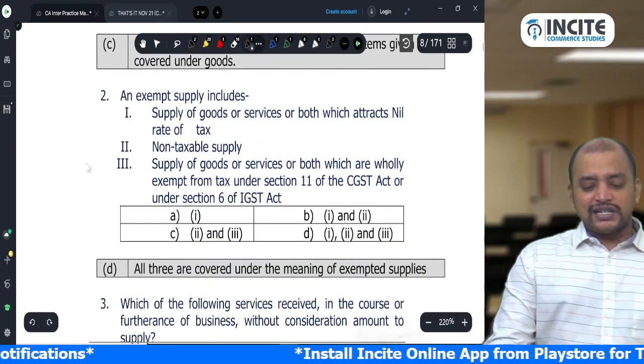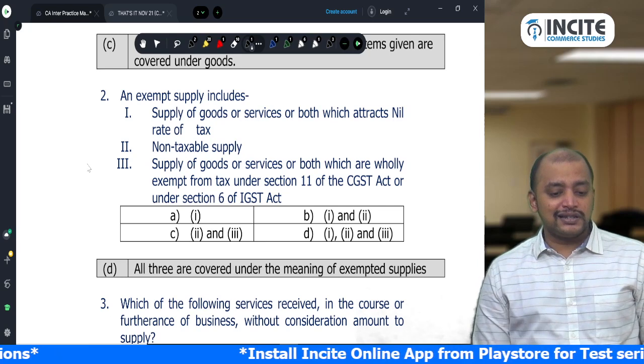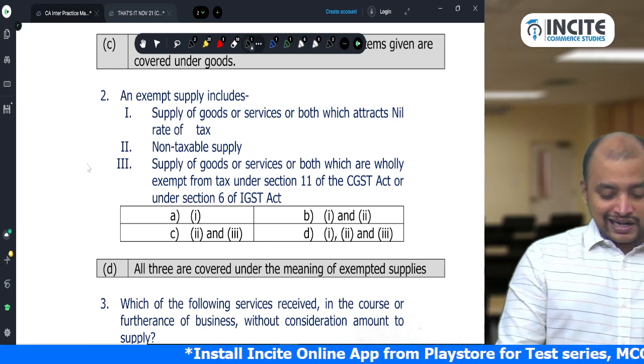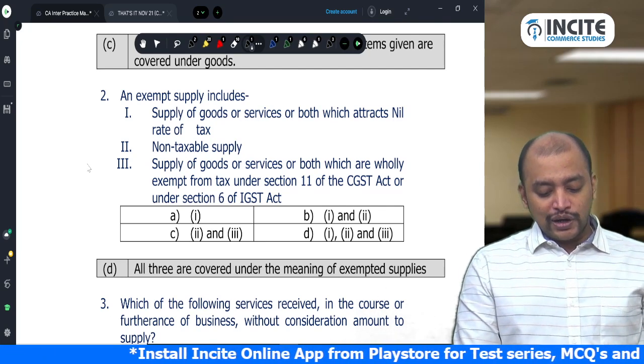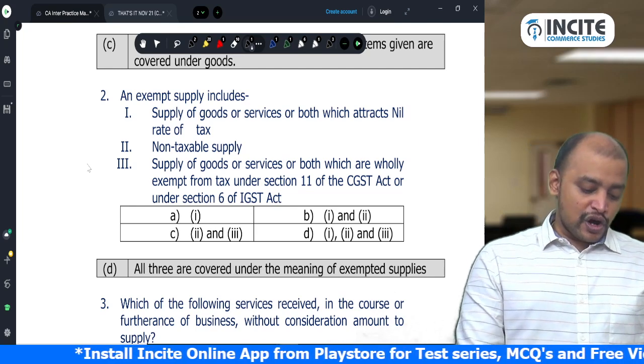Then an exempted supply includes, already we discussed this, supply which attracts nil rate or is non-taxable or wholly exempt from tax. So all these three.